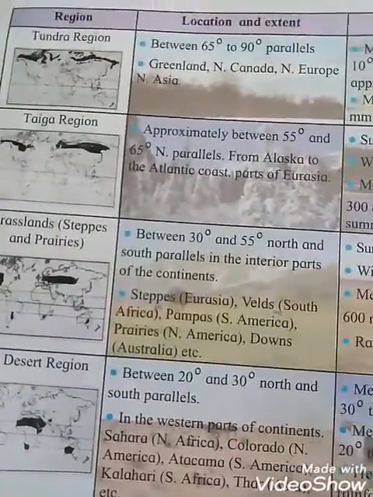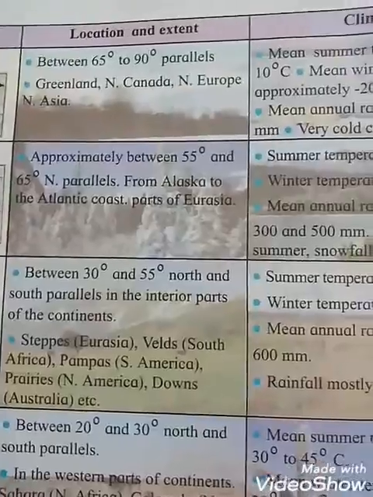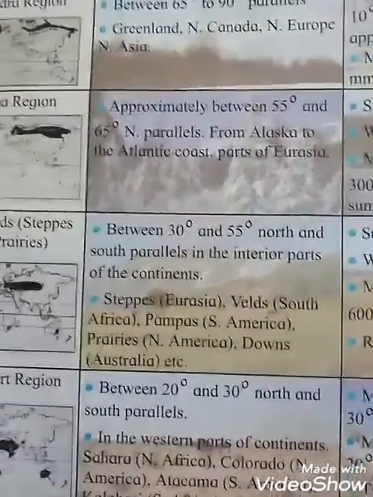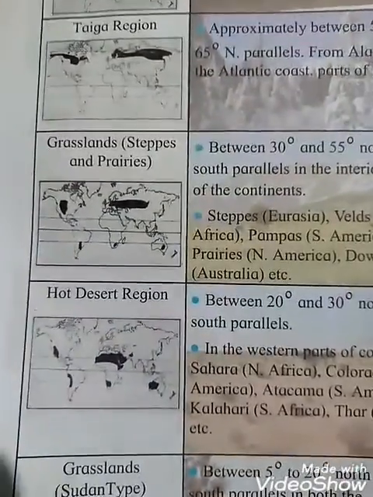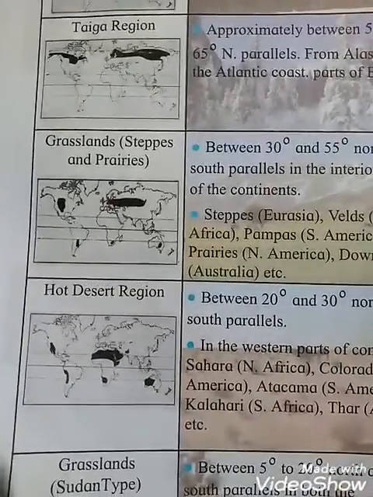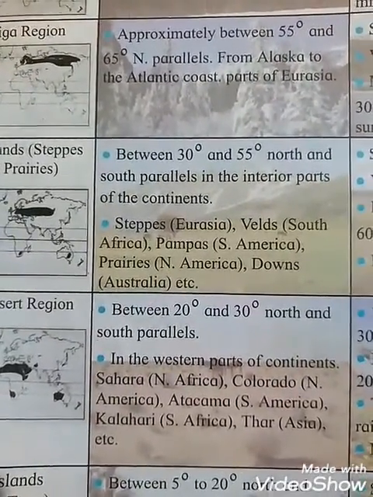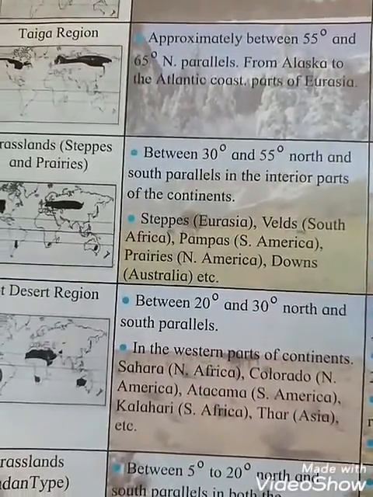So this video is totally different, students. In the taiga region also there are different types of locations, different types of climates, different types of natural vegetation, and animal life and human life are not the same. So I want to say that in different places, different types of climates are there. Okay, next one is grasslands, steppes and prairies. It is located between 30 degrees and 55 degrees north and south parallel, in the interior part of the continent.